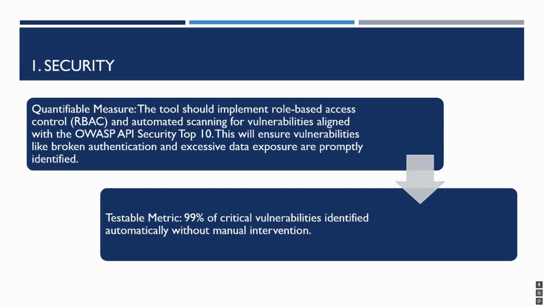The 5 core quality requirements. Security. Critical to prevent API-related vulnerabilities that may lead to unauthorized access or data exposure, through the implementation of automated scanning and robust access control systems. By implementing automated scanning and robust access control systems, we ensure security is top-notch and easily measurable.